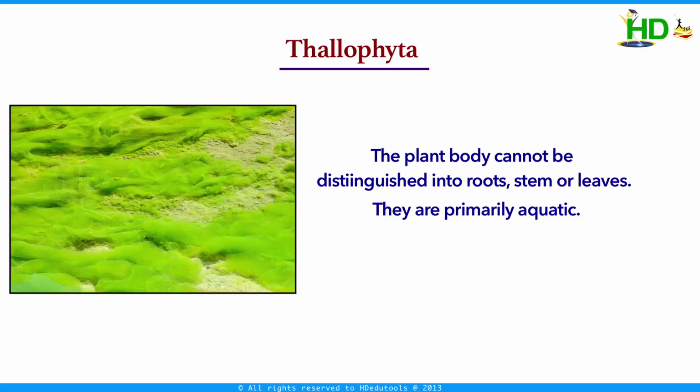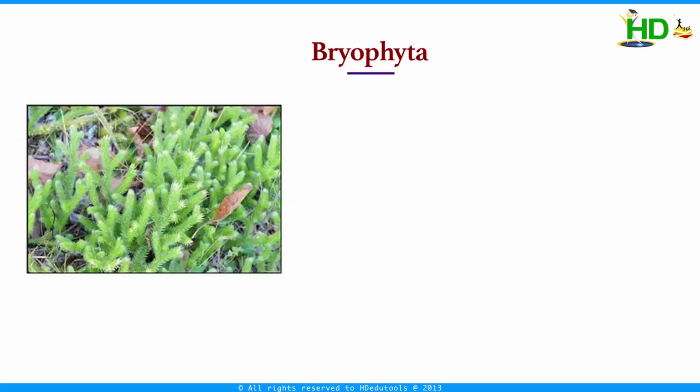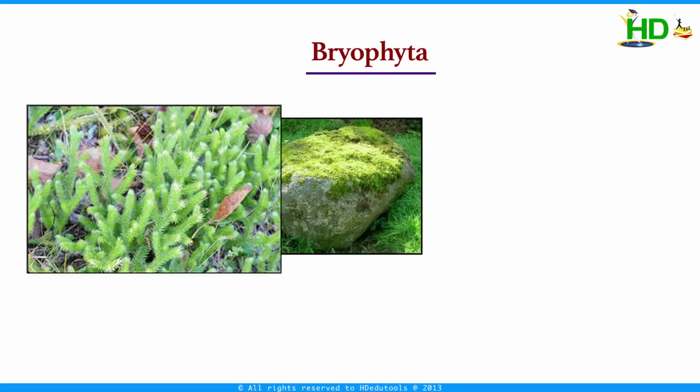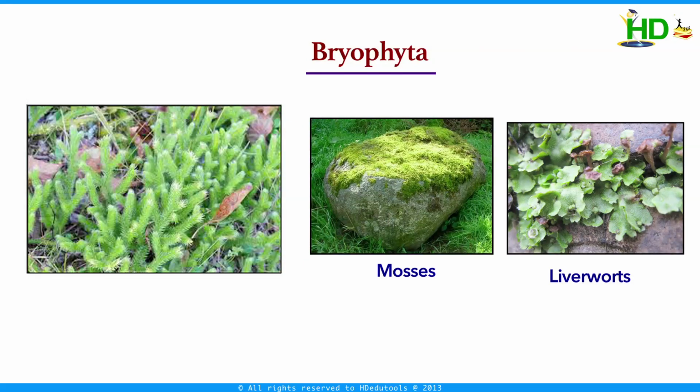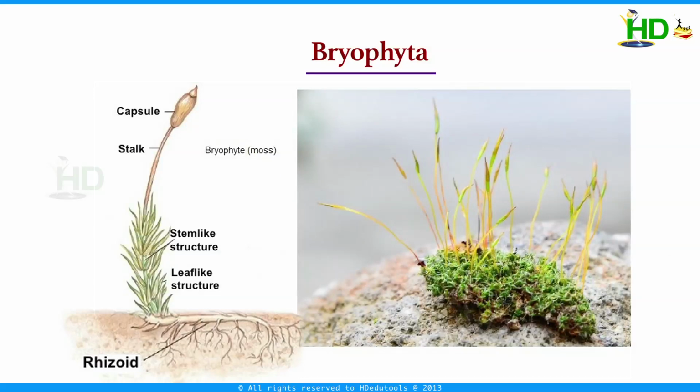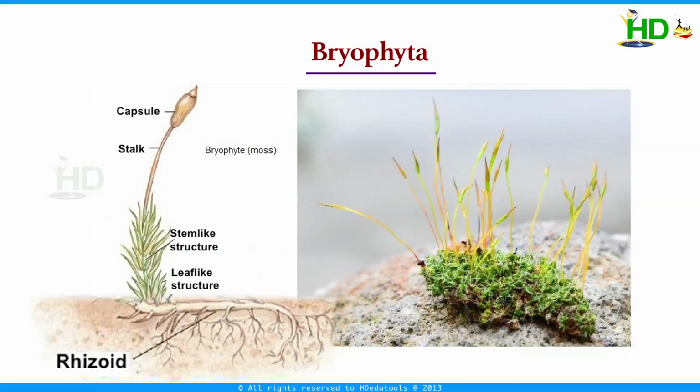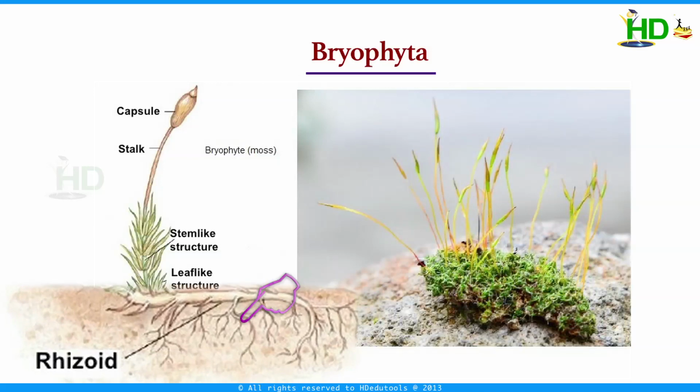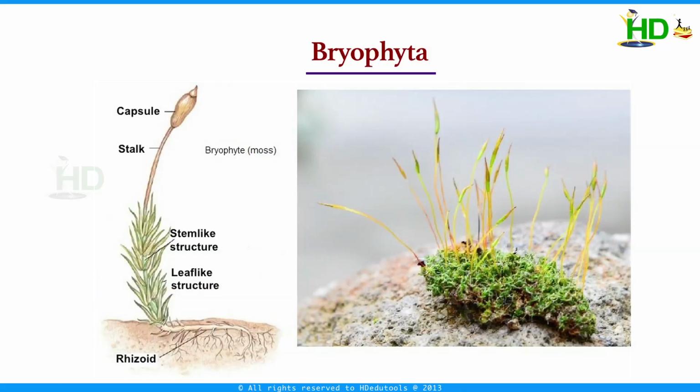The next one is Bryophyta. The examples for this are mosses and liverworts. The plants belonging to this group have a simple plant body. They have false root-like structures called rhizoids and leaf-like structures. They are autotrophs.